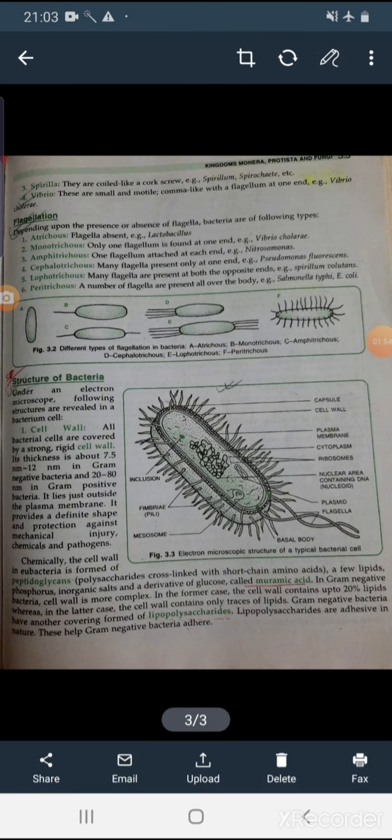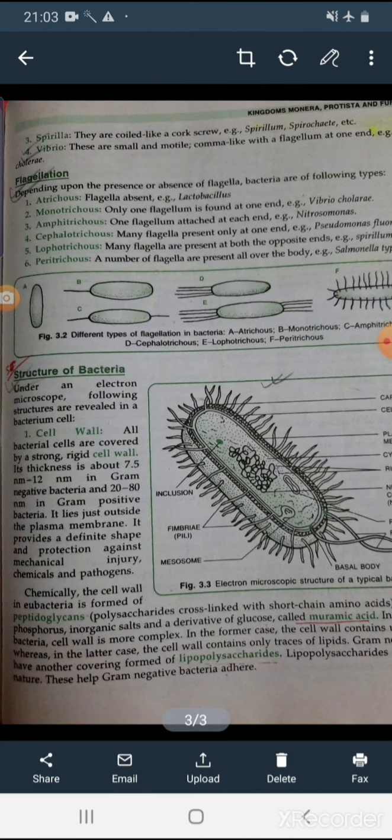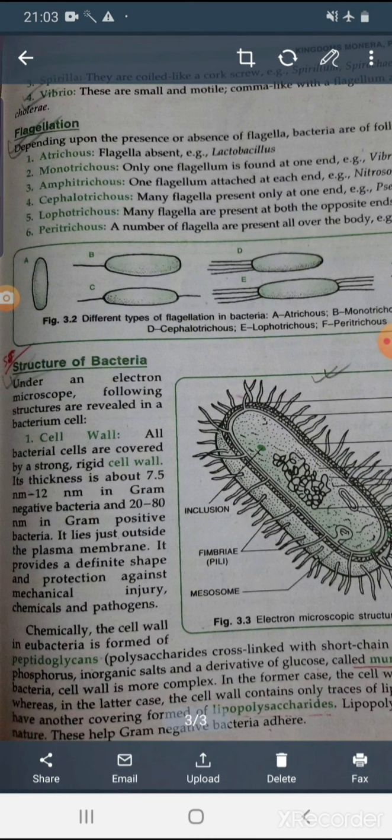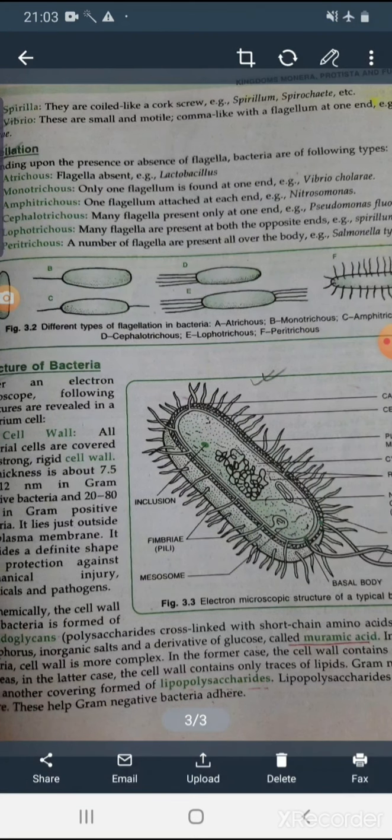Next is flagellation, that means the presence or absence of flagella in bacteria. The first one is atrichous. See diagram A, it has no flagella, as in Lactobacillus. Figure B is monotrichous, only one flagellum is there, as in Vibrio cholerae.